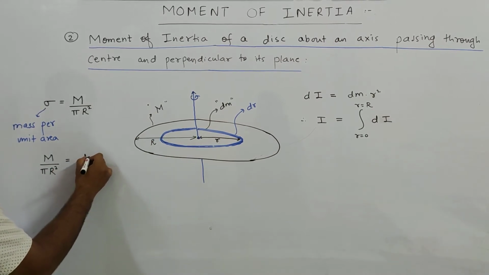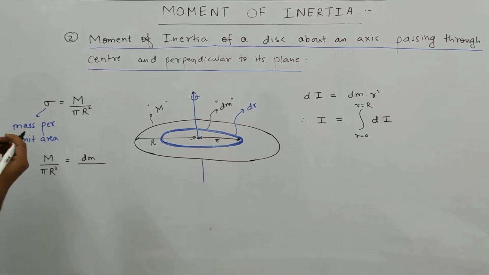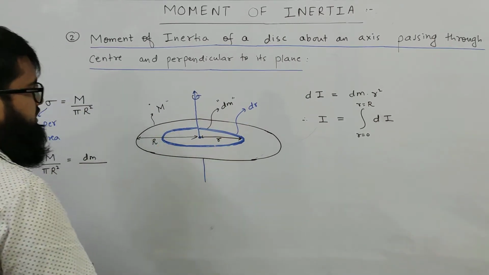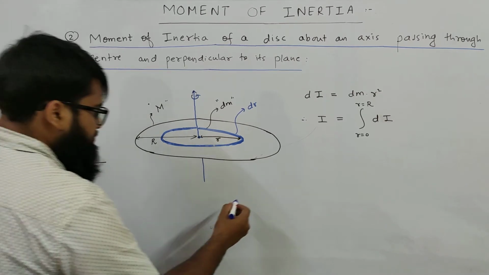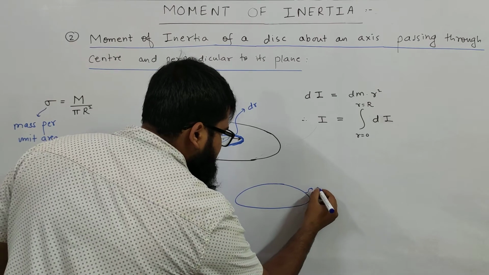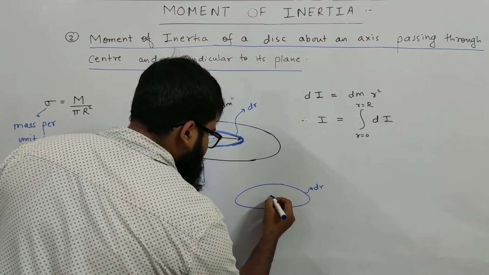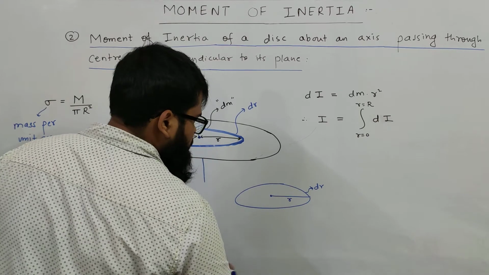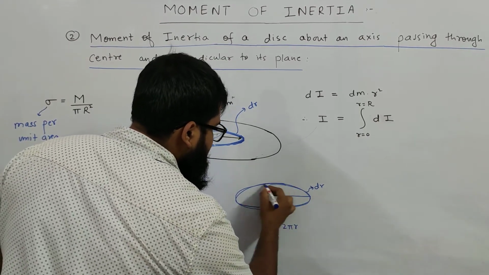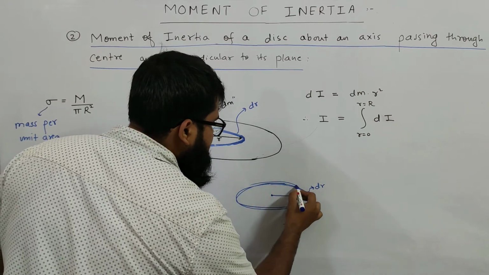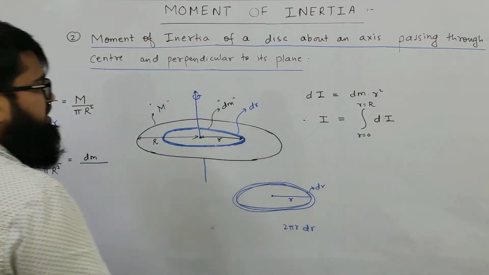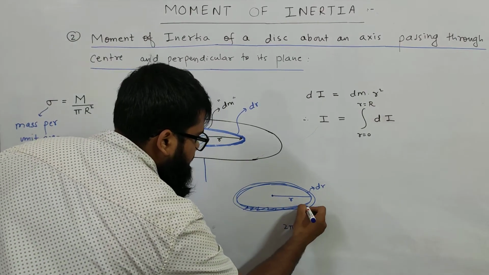Mass per unit area of the ring will be the mass of the ring divided by the area of that ring. How much area has the ring occupied? How to find the area of a thin ring? See, if you have a thin ring like this, whose thickness is dr and the radius is r, what you do is you take 2 pi r, the circumference, and multiply it with the thickness, which is dr. You will get the area of this ring.